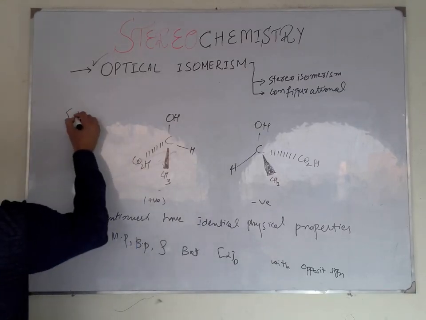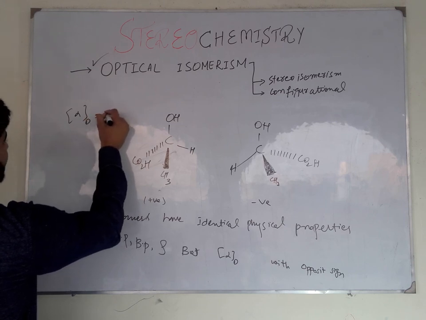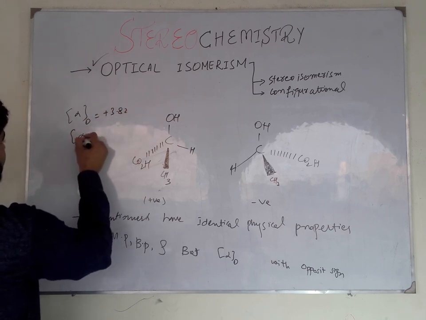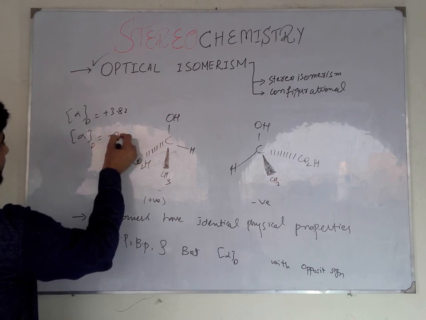The value of specific rotation for positive lactic acid is plus 3.82, and for negative lactic acid is minus 3.8.